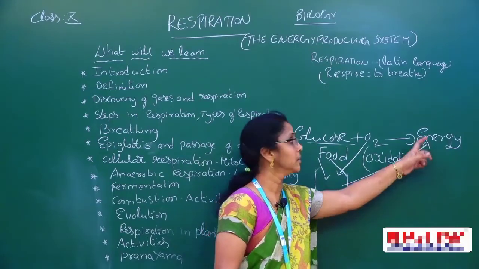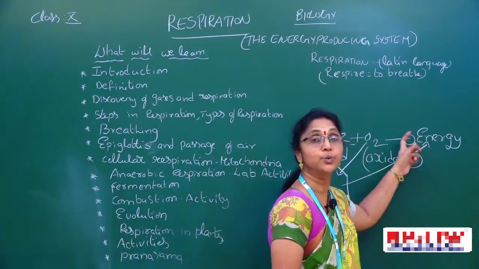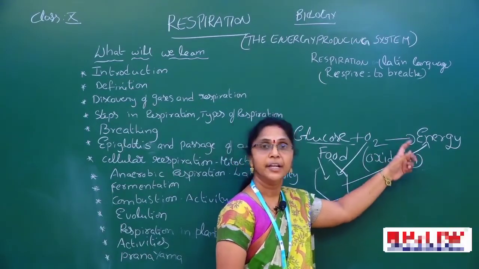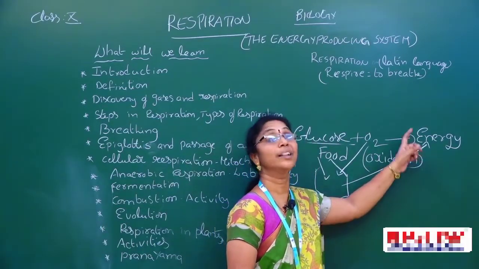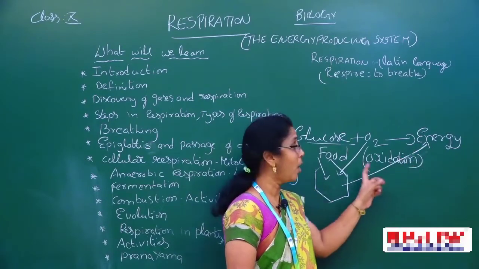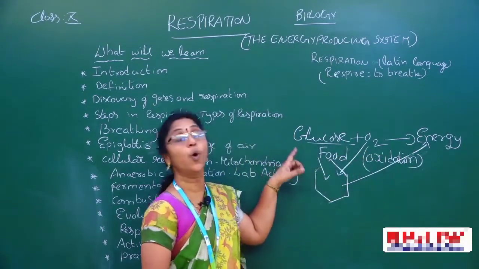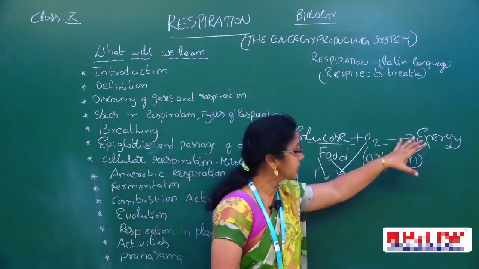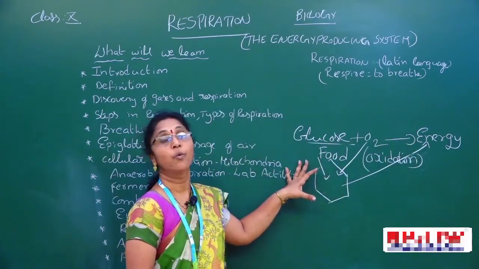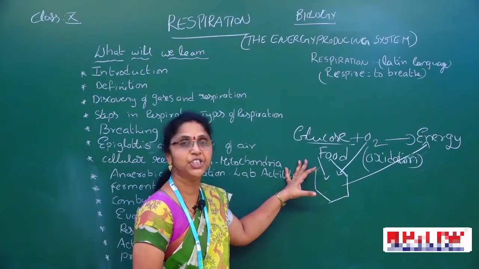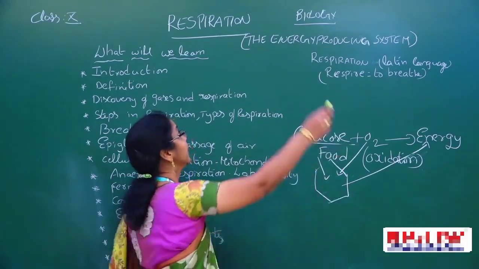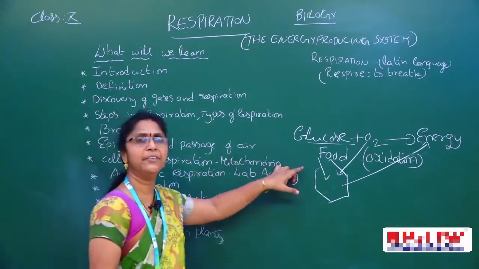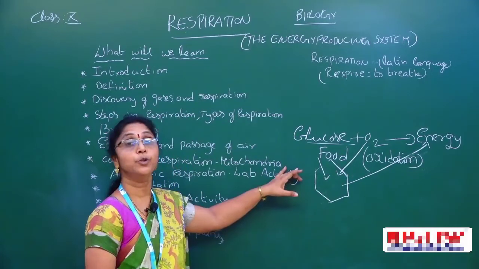Is it clear? Now this energy is used to perform the various life processes and all the activities. Now let us see what we call this whole process. That is the main important thing. So all this process is one of the important and essential life processes, nothing but respiration. In previous chapter we discussed nutrition.